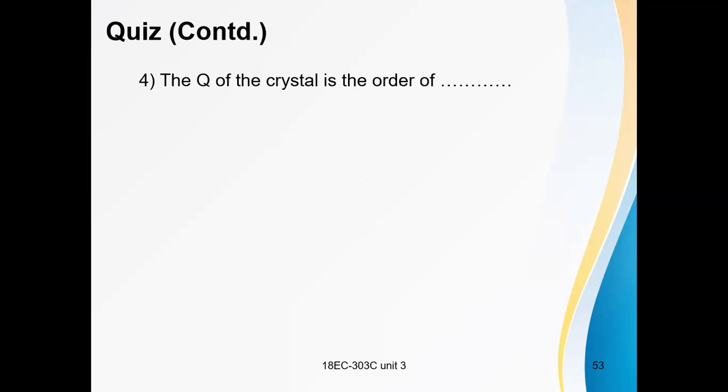The Q of the crystal is of the order of: option A, hundreds. Option B, 1000. Option C, 50. Option D, more than 10,000. What is the answer? It is of the order of more than 10,000. The Q is very high.